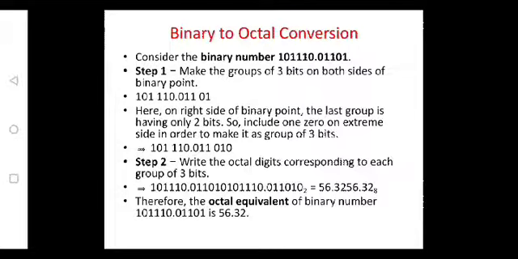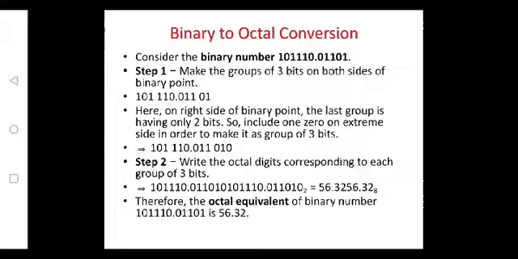The second method is, in order to avoid all these steps, we can go for another way. Observe the given number. Here let us take first the integer part. So the integer part is 101110. Octal is having 8 digits, binary is having 2. So here we can write 8 in powers of 2 as 2 power 3. So group the bits into 3s.